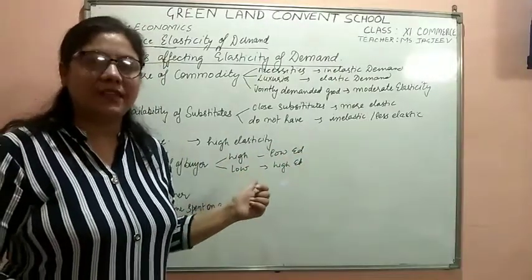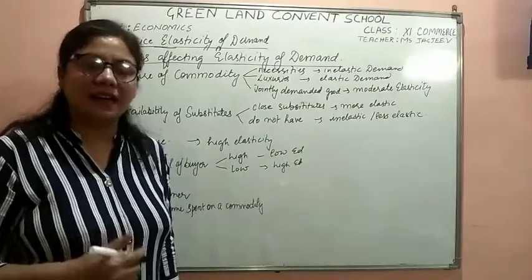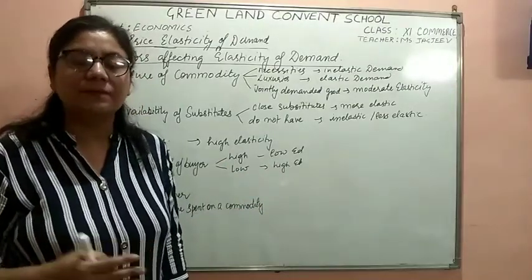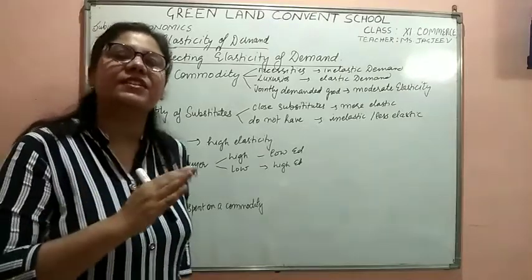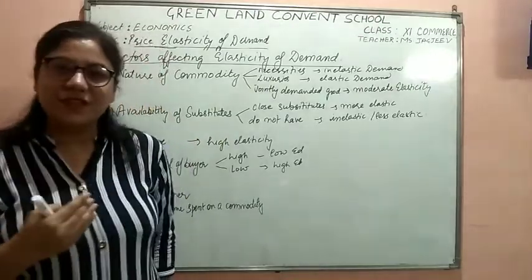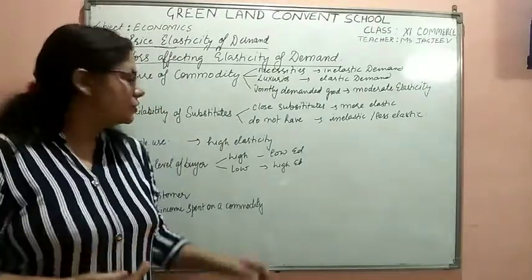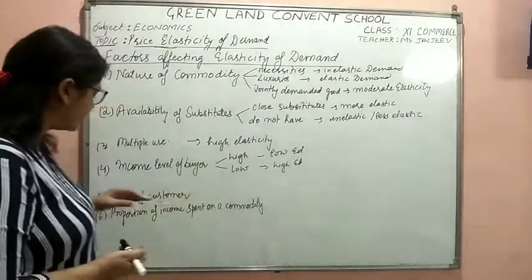But for the lower level or middle level income groups, the elasticity of demand will be high. Why will elasticity of demand be high? Because their demand will be affected. If there is an increase in the price, they would demand less. If there is a decrease in the price, they would demand more. So this also depends on the income level of the buyer.